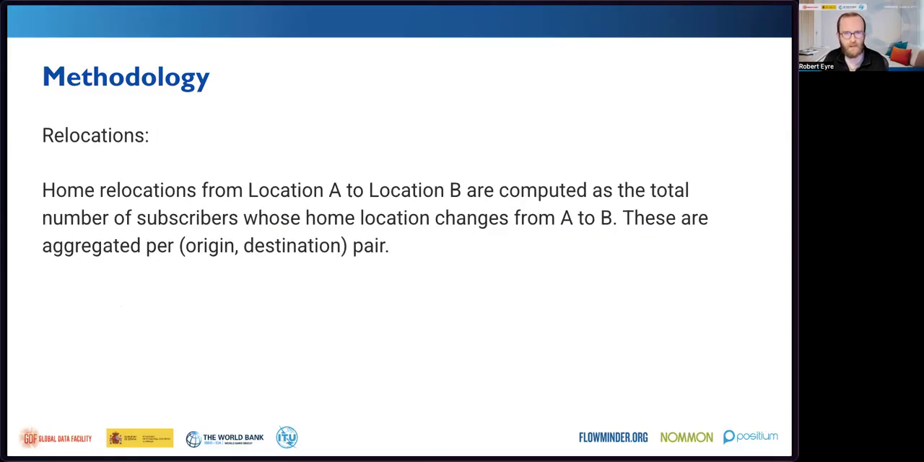To compute relocations, we simply look at the changes in home locations. Typically, we will just take people whose home location was at location A, whose next location is at location B, and then we aggregate those to find the number of people who have relocated from A to B. And this is done over all origin-destination pairs.